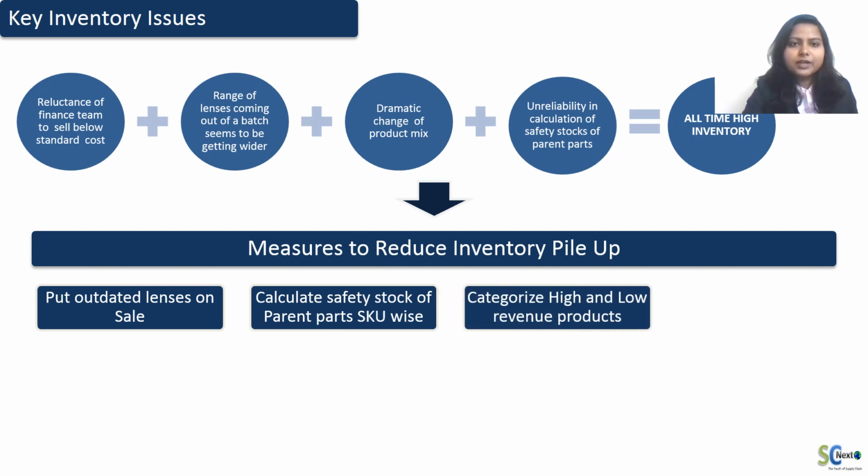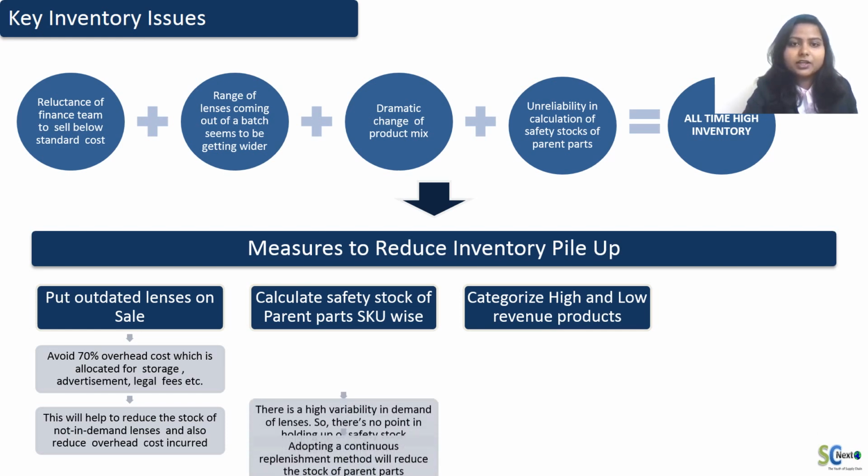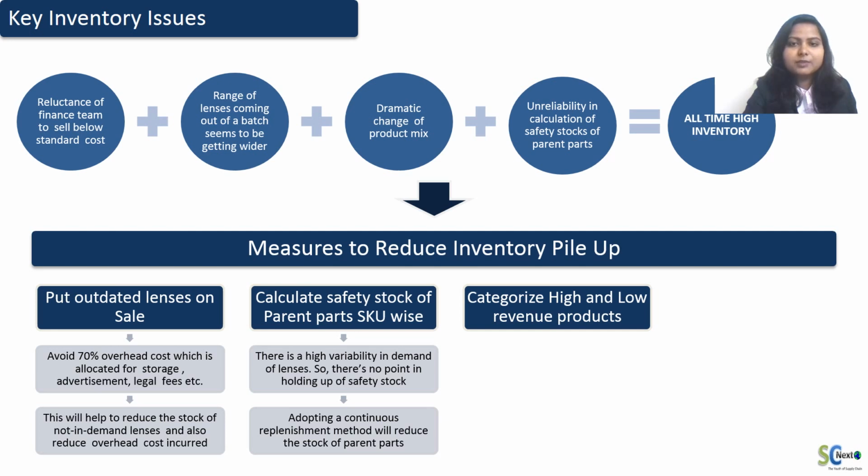So by putting outdated lenses on sale, it will help to reduce the stock of not in demand lenses and also reduce overhead cost incurred. Next, by adopting continuous replenishment method, the parent parts will be manufactured based on the demand of the SKUs and this will in turn reduce the inventory pileup.